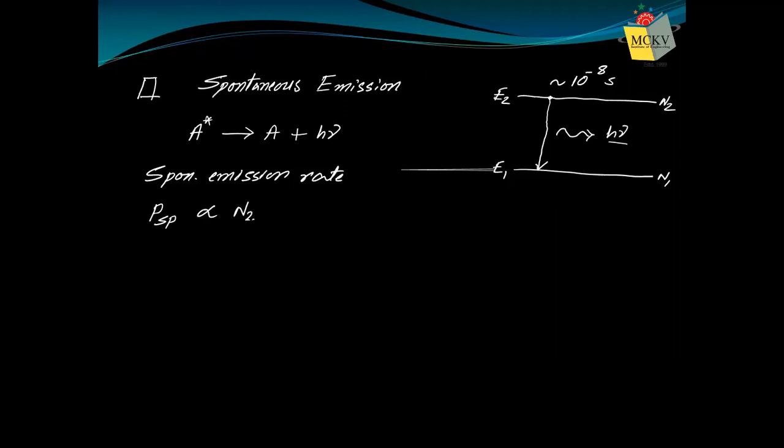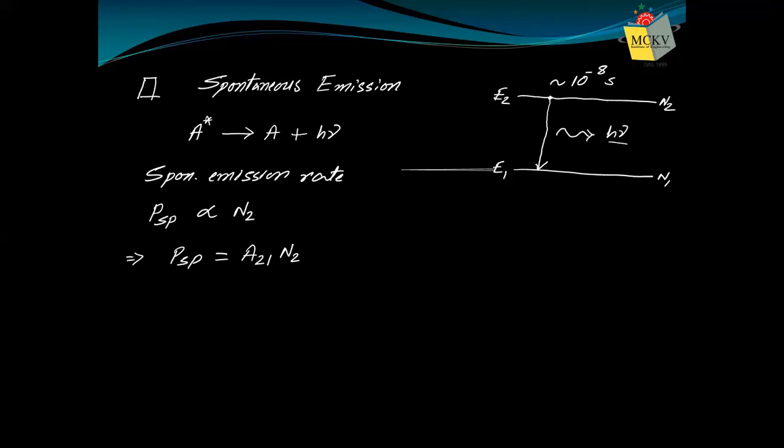P_sp proportional to N2. You observe it depends only on N2. More number of atoms, more will be the probability. It doesn't depend on anything else because it is not a stimulated process. You are not stimulating it. It does it automatically. So if the number of atoms is large, then the probability of occurrence will be large. Or P_sp equals, we require a proportionality constant. That proportionality constant is called the Einstein A coefficient, and we write it as A21 because the direction of the process is from 2 to 1.